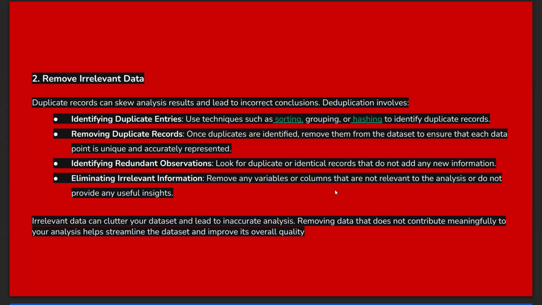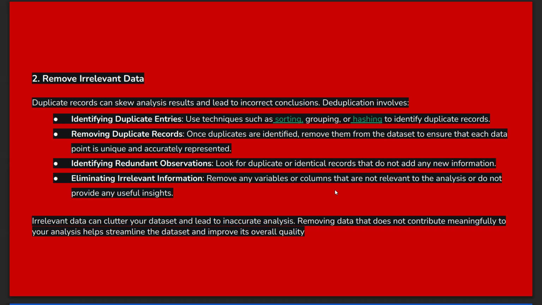Next one, remove irrelevant data. What do we mean by irrelevant data? Duplicate data or redundant data. How do we remove this irrelevant data from the data set? We'll see now, and also why it is important to remove it. Duplicate records can skew analysis results and lead to incorrect conclusions. Having duplicate or irrelevant data in the data set means we will not get the exact conclusion, we will get an incorrect conclusion.